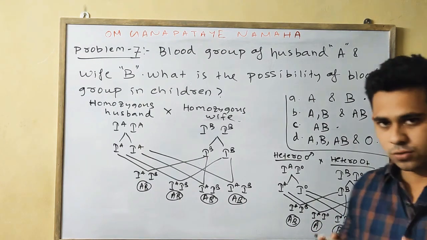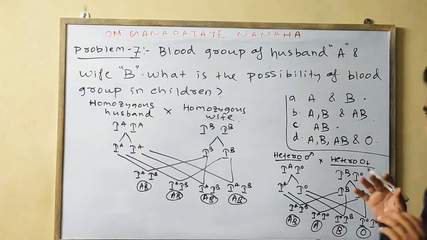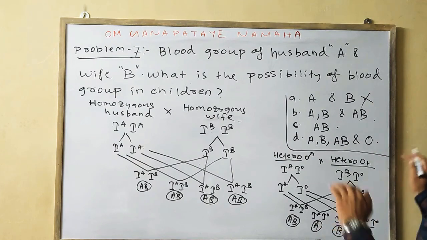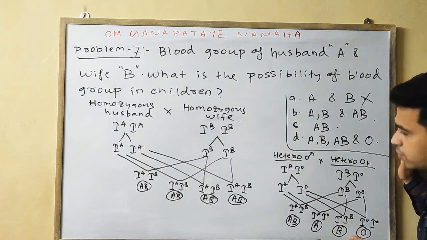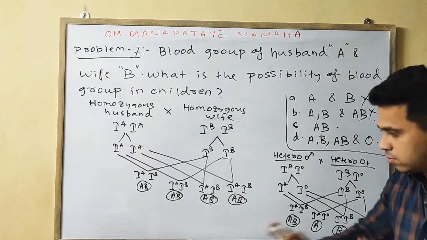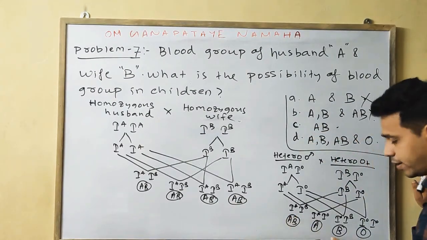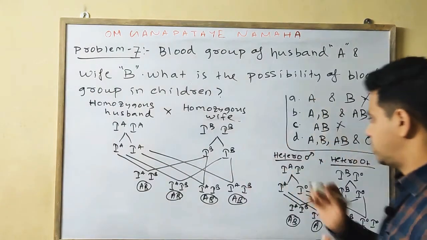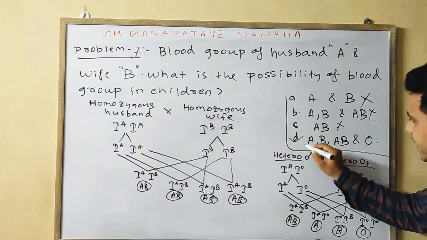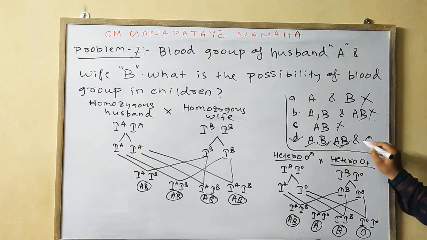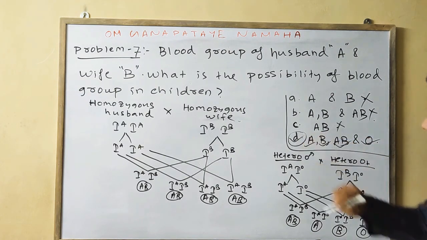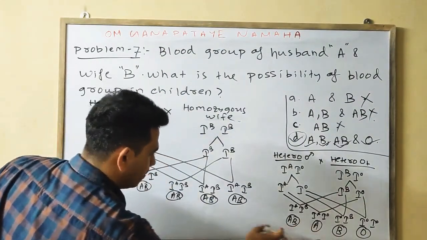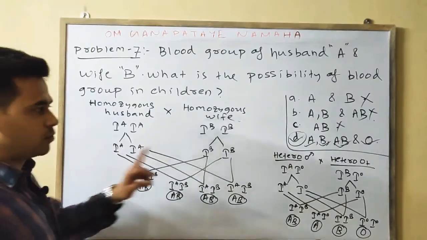So in total, do we find only AB and B? No. Do we find only A, B and AB? No, we are finding O also. Do we find only AB? No, we also find A, B, O. So this condition is also not right. So your answer will be option D. We are finding A, B, AB and also O. So this is the right answer: D.